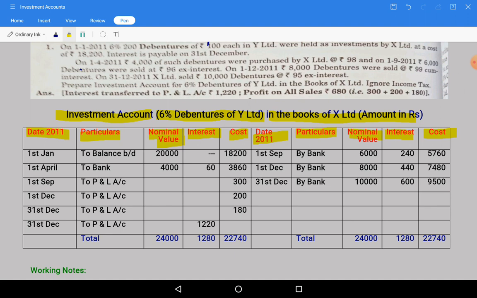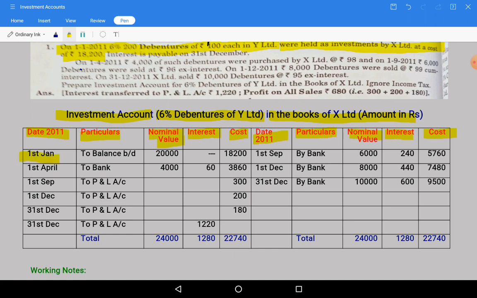For the debentures, loan, fixed bearing, we will take nominal value, interest column and cost column. So what is given on 1st January 2011: 6% 200 debentures of 100 rupees in Y Limited were held as investment by X Limited at a cost of 18,200. So we will write the same thing in the investment account.